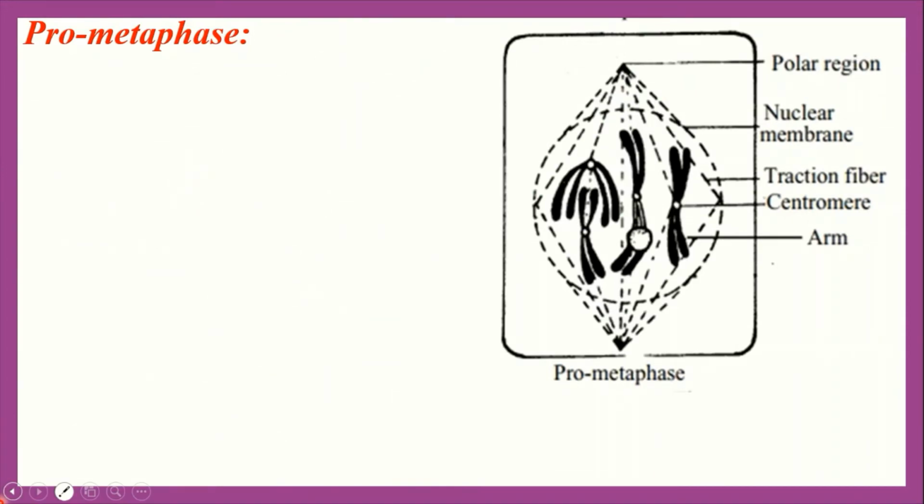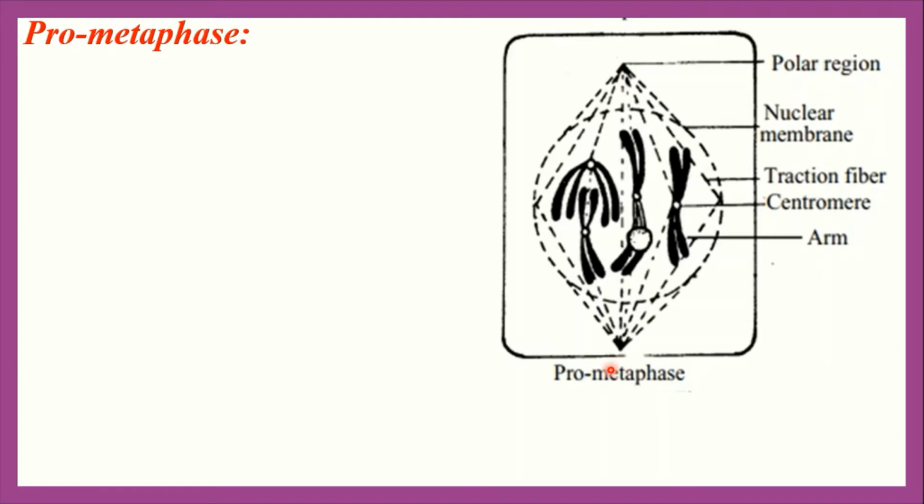Now let's see the second stage of mitosis cell division. The second stage of mitosis cell division is the prometaphase stage. Here everybody see this figure. Here at this stage, spindle apparatus is developed from two poles. This dot-like structure, this fiber-like structure, this one is called spindle apparatus. Okay, and spindle apparatus consists of protein fibers. The spindle apparatus is developed from two poles. Here this one is one pole and that one is another pole.